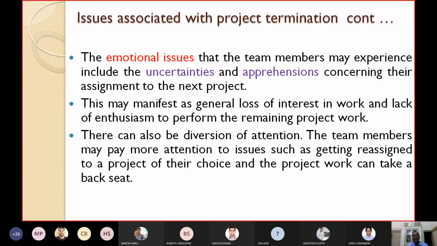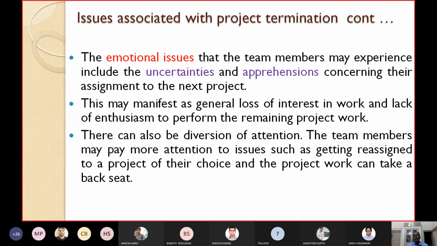There will be uncertainty whether they will be assigned to the next project or not, or whether their job will go. They will be apprehensive whether they will get another project or simply be thrown out. They will be afraid of that.